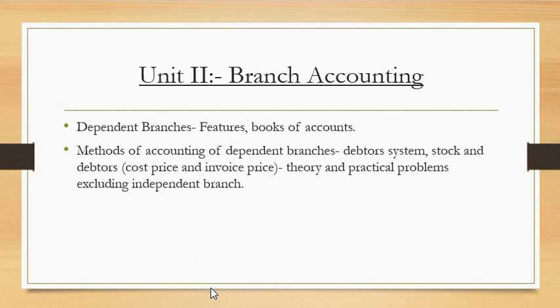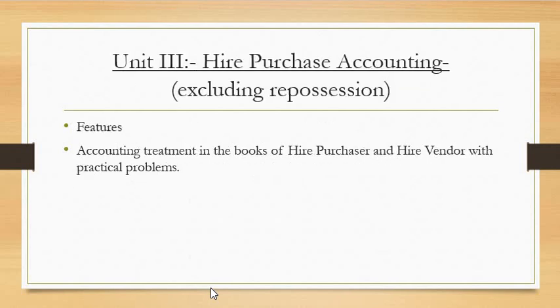Now the third unit is hire purchase accounting. All of us know what is hire purchase, that is when you're going to buy some goods, let's take an example of a bike. When you want to buy a bike and the price is more than say a lakh of rupees, you don't have that amount of money with you.